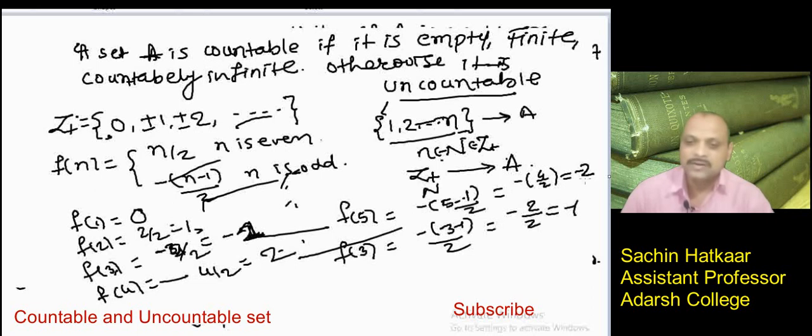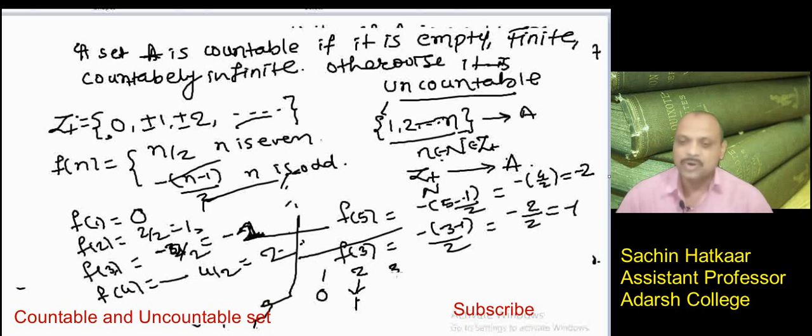So you can see that for 1, function f of 1 gives 0. For 2 I have 1. When n equal to 3, the function gives the value minus 1. For 4 we get 2. For 5 we get minus 2. Likewise. Okay, so there is a one-to-one correspondence.